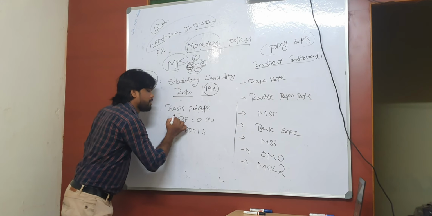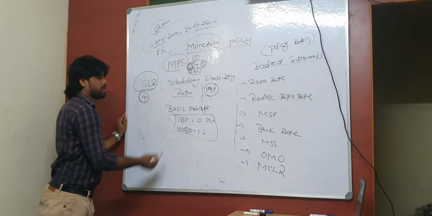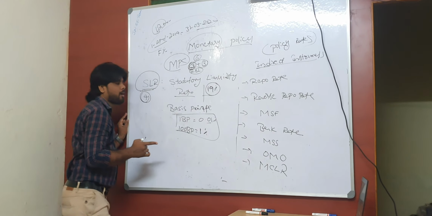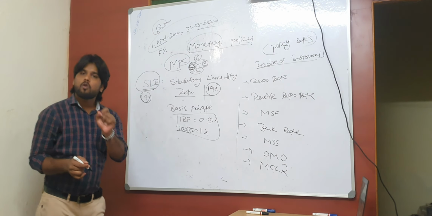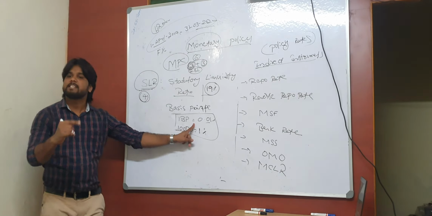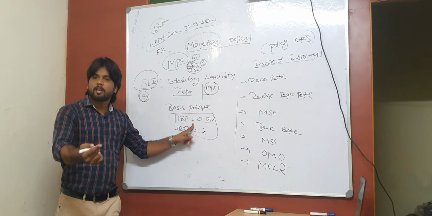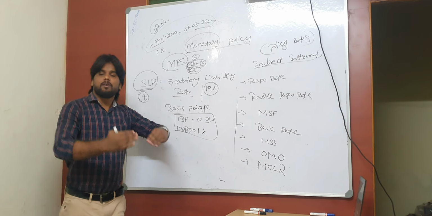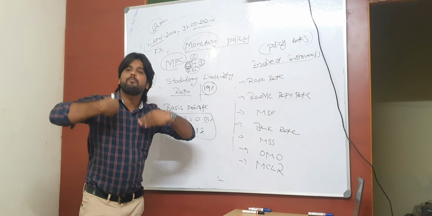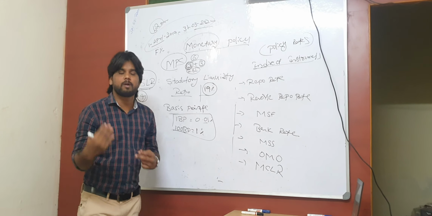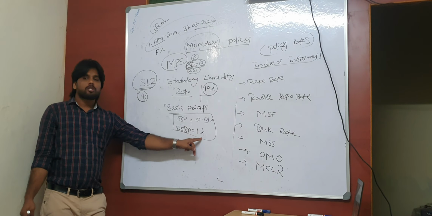So simply, a basis point is 0.01 percentage, and 100 basis points equal 1 percentage. And remember one thing, RBI will always speak in this terminology only, basis points. Today we are going to hike the repo rate by 25 basis points, or reduce it by 25 basis points, like that. They will communicate technically with these terms only. But remember, 100 basis points is nothing but 1 percentage.